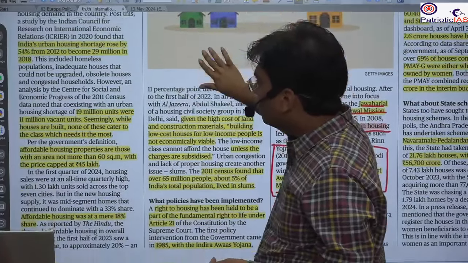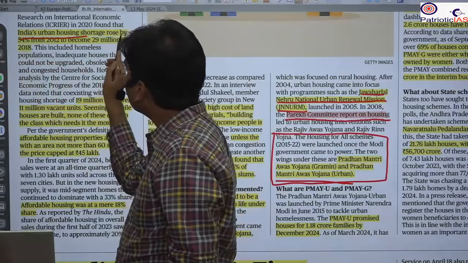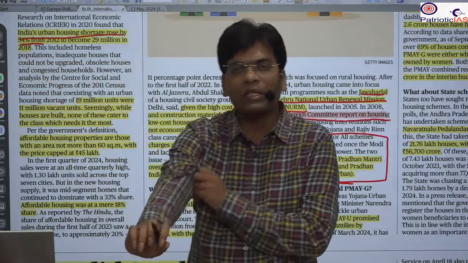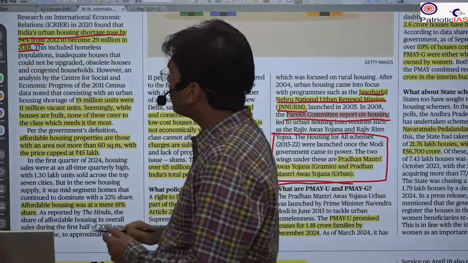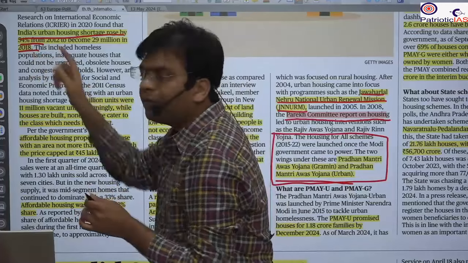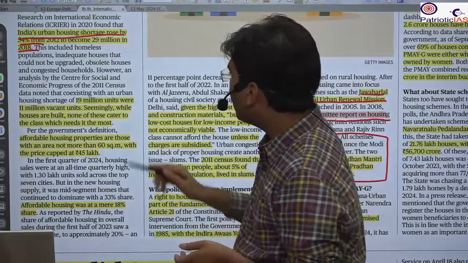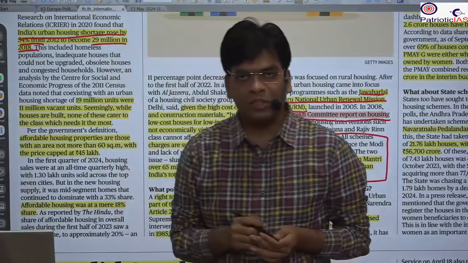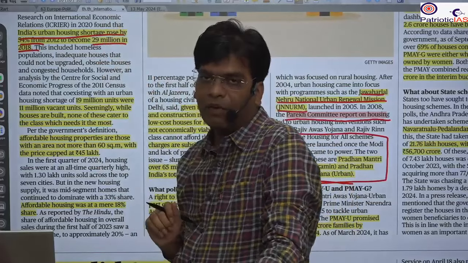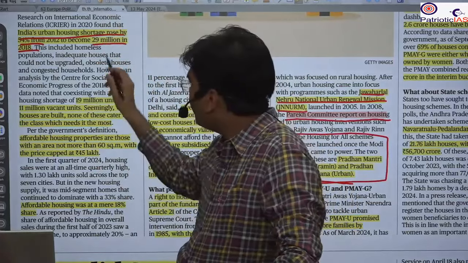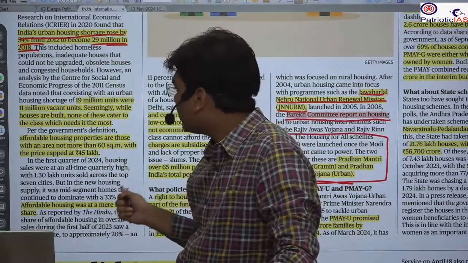You will see that gradually there has been more demand for housing. The housing shortage increased from 2012 to 2018. It was a 54% increase. It was 17 million, and now we need 29 million. So you can understand how there has been more demand for these houses. Now we need 2 crore 90 lakh houses by 2018.